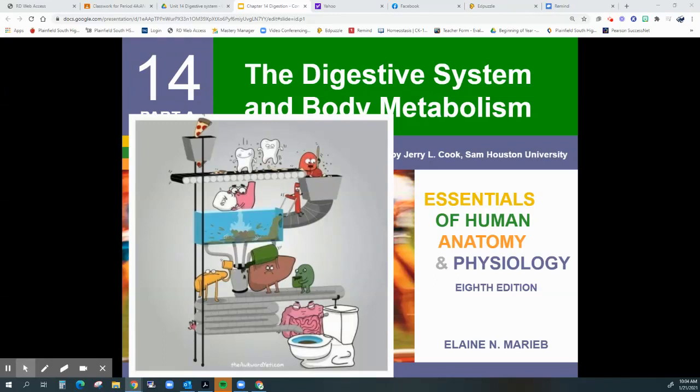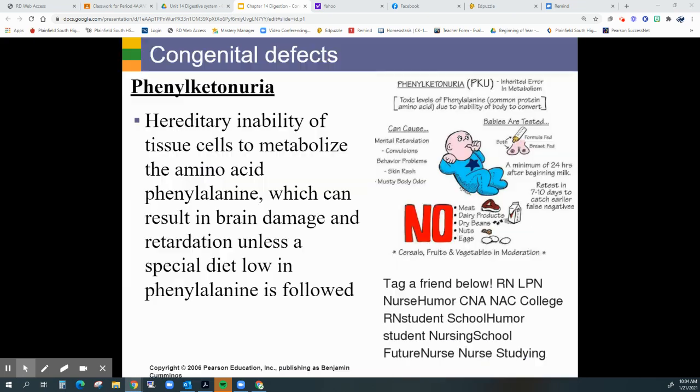All right, so for this lecture, we're going to take a little bit of a look at conditions for the digestive system. And I'm going to tell you that this is by no means an exhaustive list of some of the conditions that can happen for the digestive system. You guys saw quite a few on your reading guide, and we're just going to compare those down just a little bit and take a look at a couple of other ones, okay?